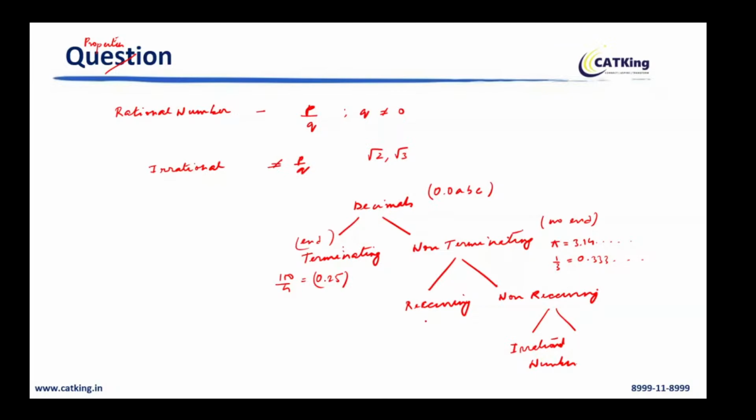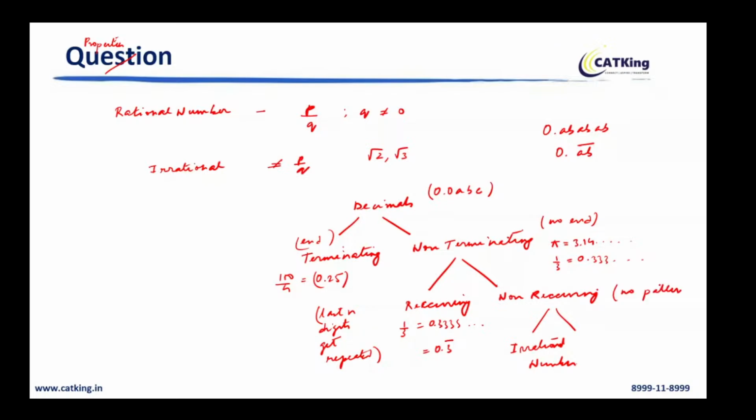That means supposedly I will write 1 by 3. So this is 0.3333 goes on. So I can write this thing as 0.3 with a bar on top. This is called recurring. This number, the last digit is getting repeated. Recurring का मतलब last digit, last n digits get repeated. ठीक है? See, this is also 0.ab ab ab, this is also a recurring number, right? Recurring non-terminating decimal, because I can write this as 0.ab with a bar. Clear? And non-recurring matlab those who don't have any pattern, no pattern.